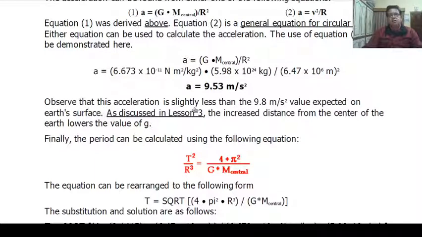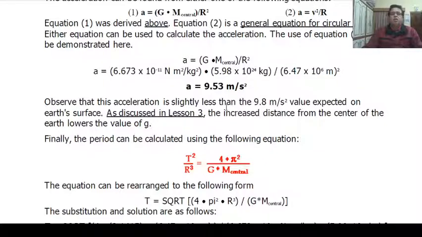Observe that this acceleration is slightly less than the 9.8 meter per second square value expected on Earth's surface. This is just slightly less than small g value, and this is due to the increased distance from the center of the Earth, which lowers the value of g.